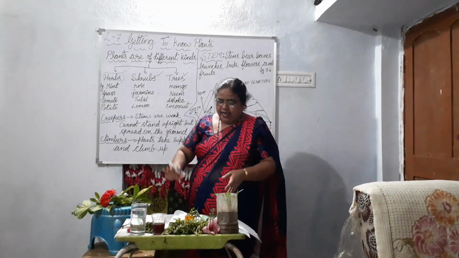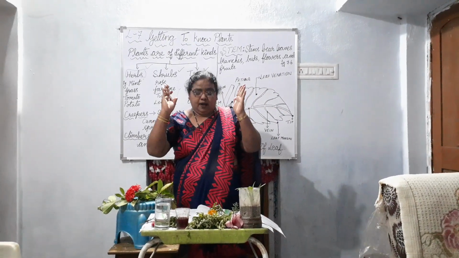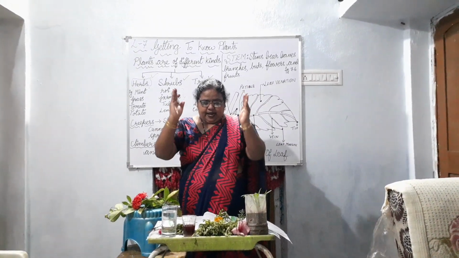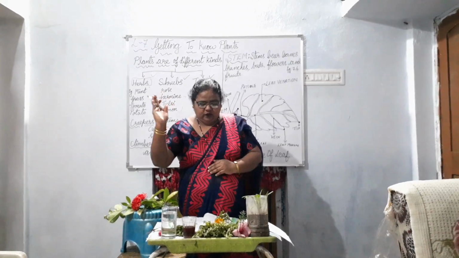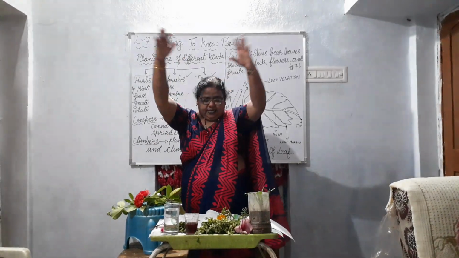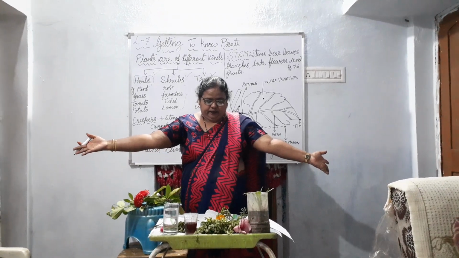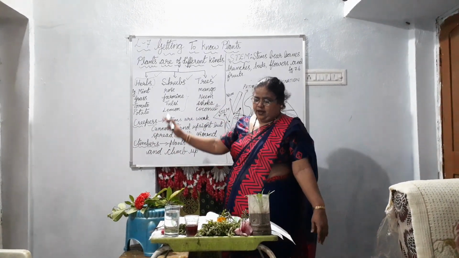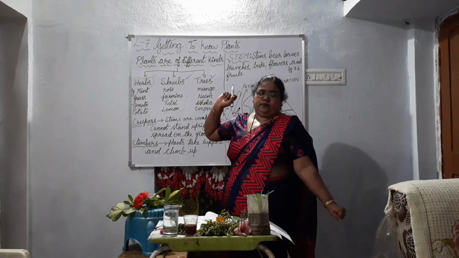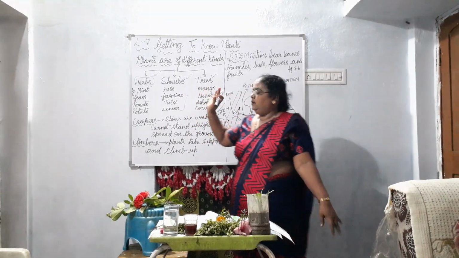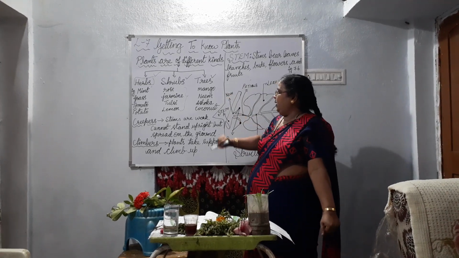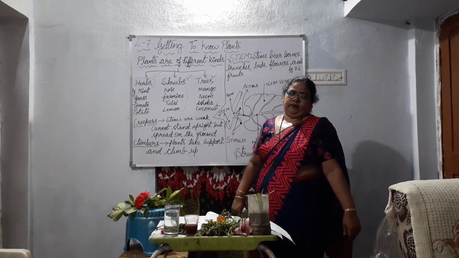They have hard and thick stems, and the stems have branches in the upper part, much above the ground. Such plants are called trees. Example: mango tree, neem tree, ashoka tree and coconut tree.